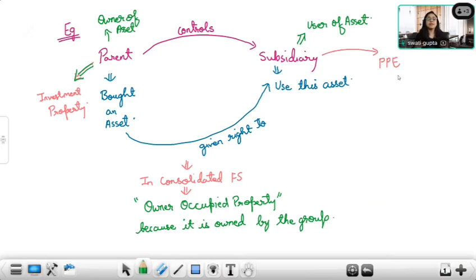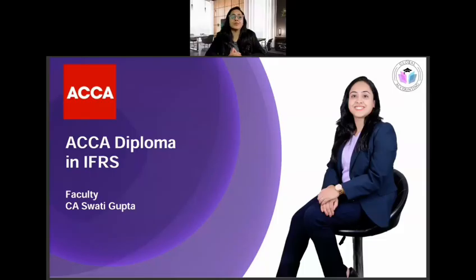Or vice versa, maybe the subsidiary is the owner of the asset and the parent is the user of the asset. Then in this case, it will still be considered as owner occupied property because it is within the group. The group owns it, because a member of the group owns it. Good. Okay. This is Swati Gupta, Chartered Accountant.